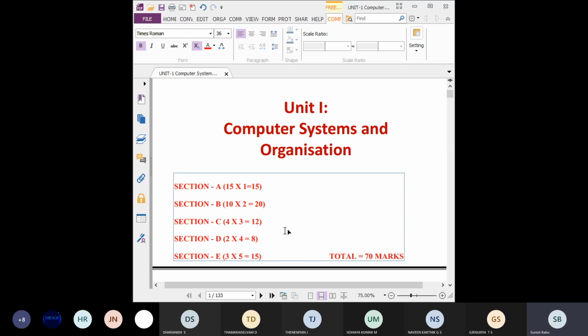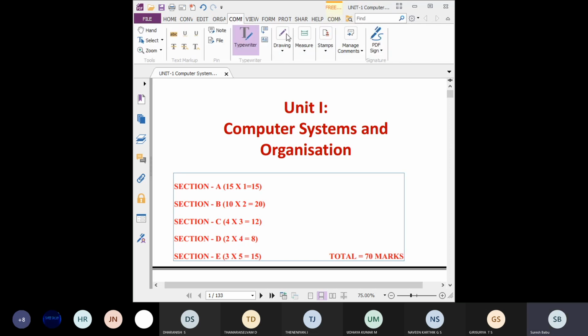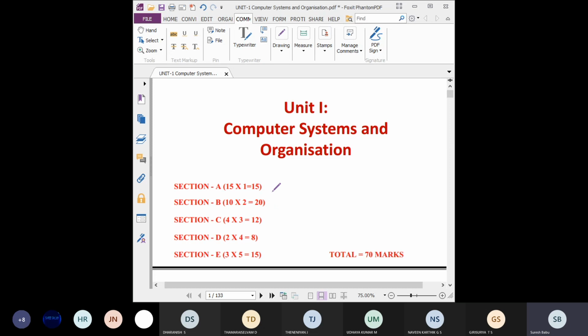This is fully based on the board exam question pattern. Section A is included in the board pattern also, where we will get 23 marks in section A. That is 15 from 1 mark questions and 8 from case study based questions.